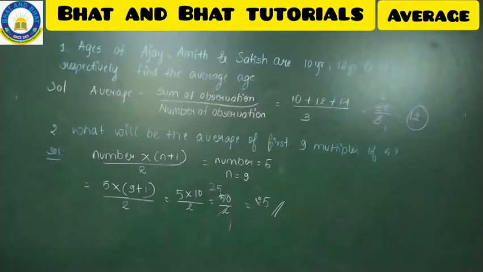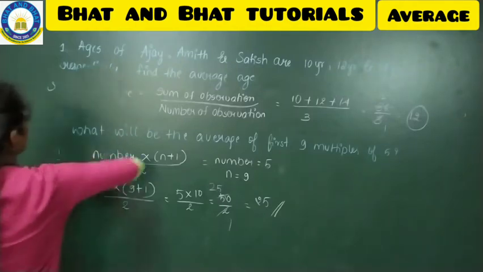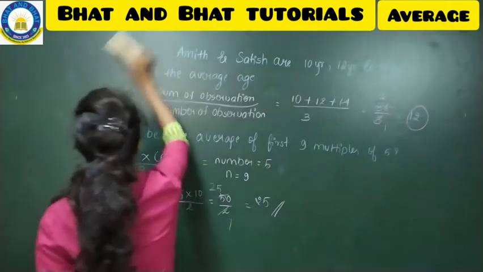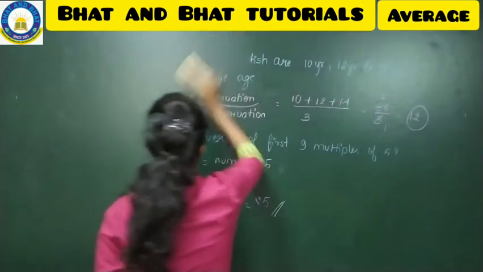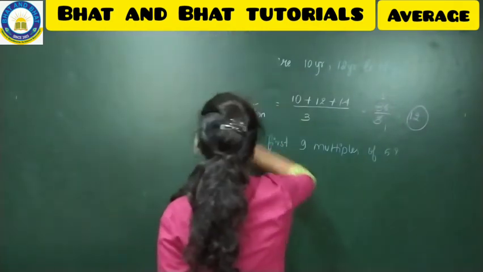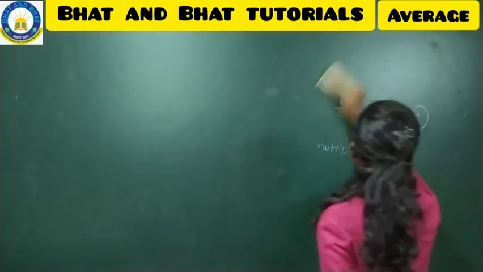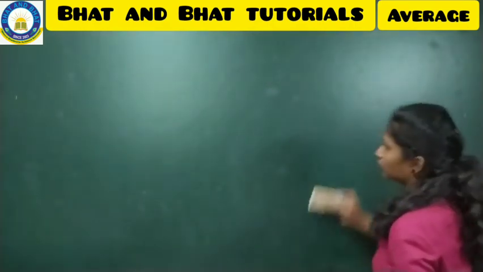Now I'll go with the next problem, problem number 3. We'll see the next problem now. Okay, so problem number 3 is like this. See the board.